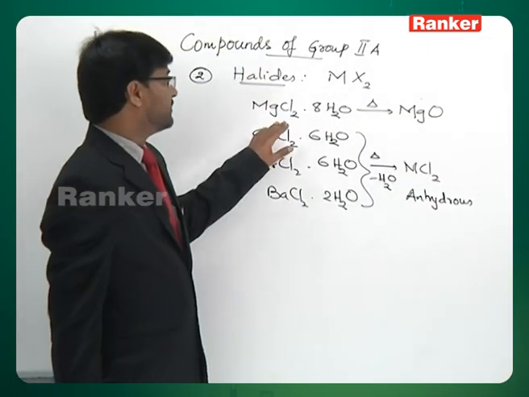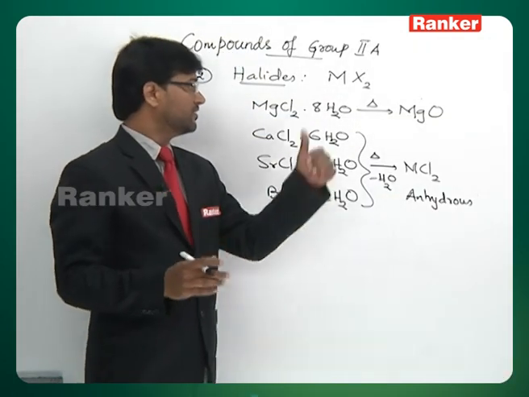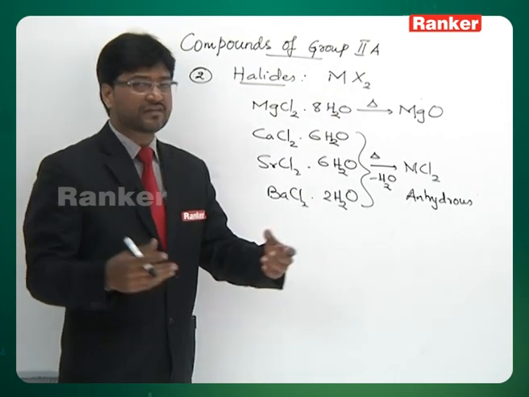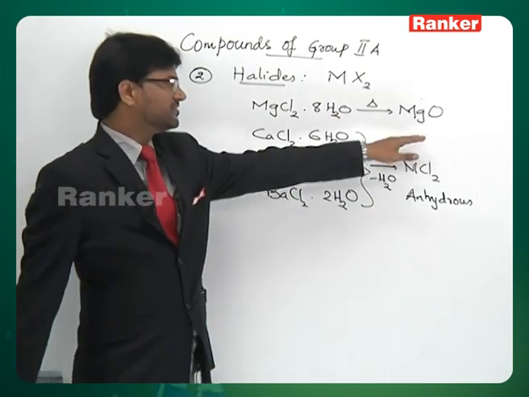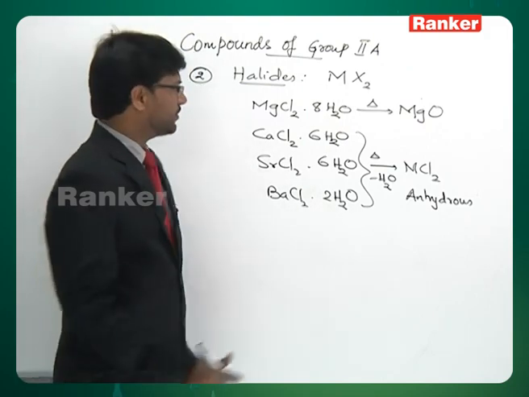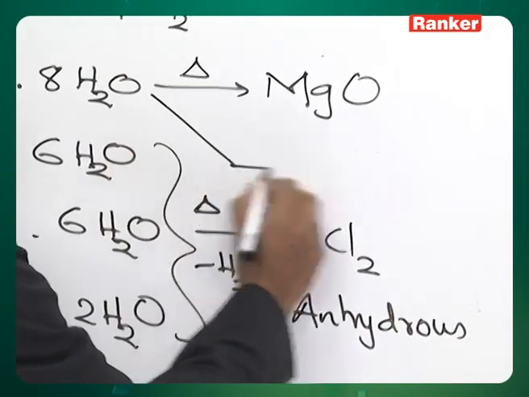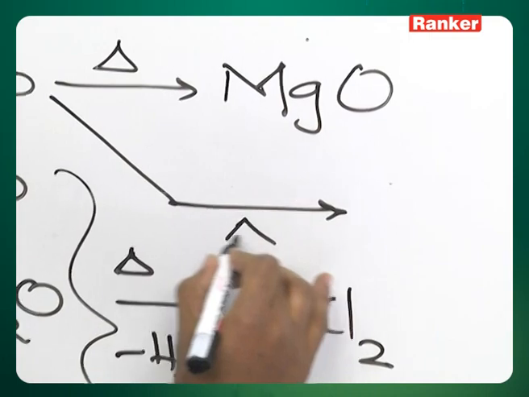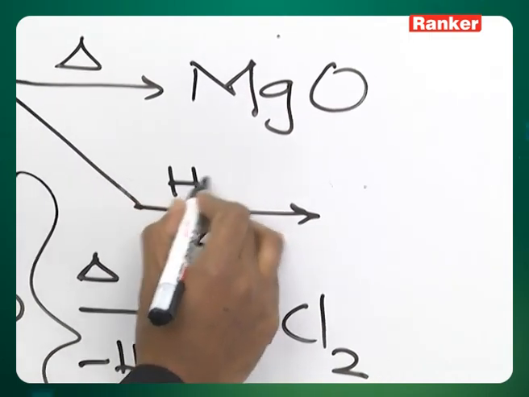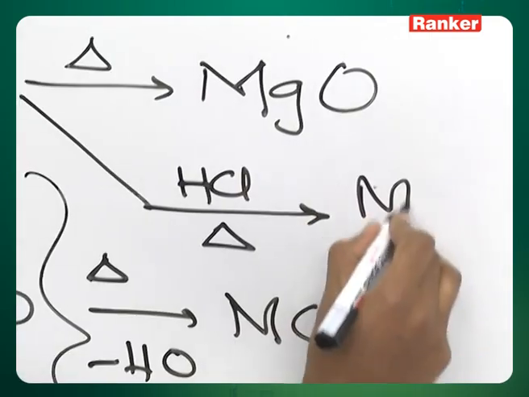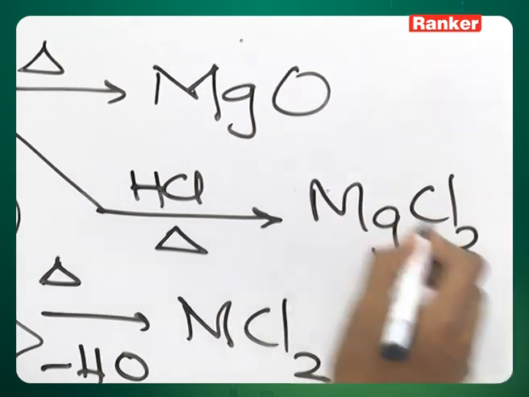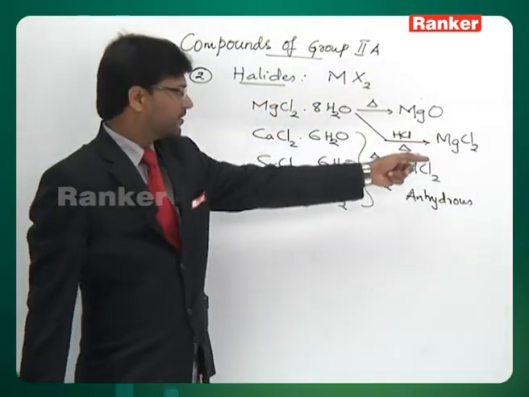That means magnesium chloride hydrate, when it is heated, will undergo hydrolysis and you get magnesium oxide. If you want anhydrous magnesium chloride, you need to heat it in the presence of HCl gas. In this way, you can get anhydrous magnesium chloride.